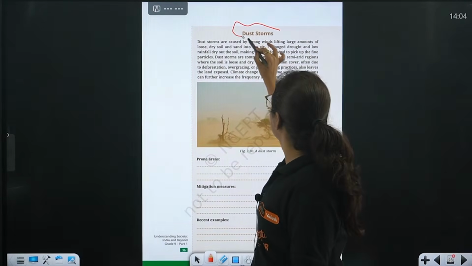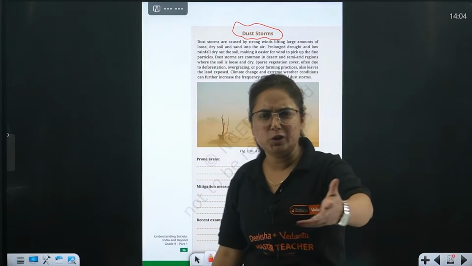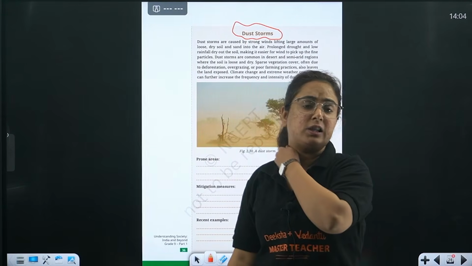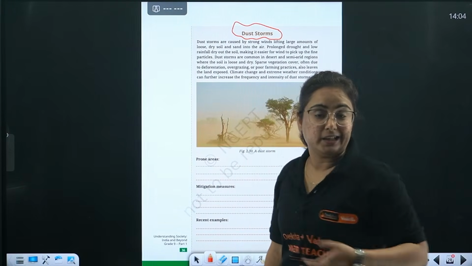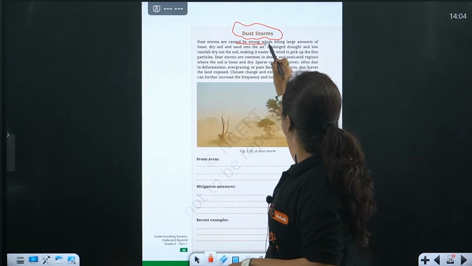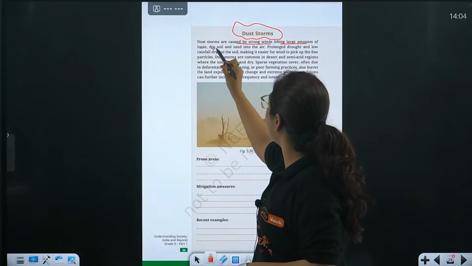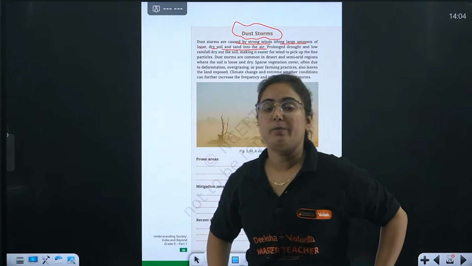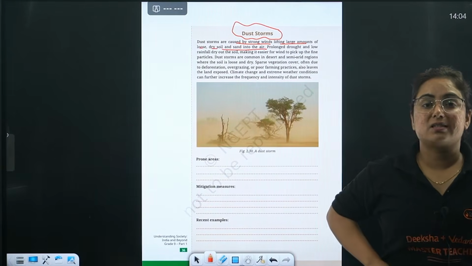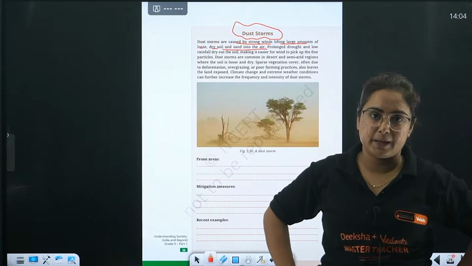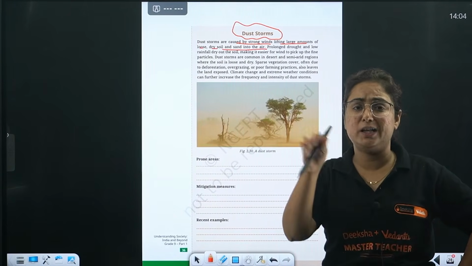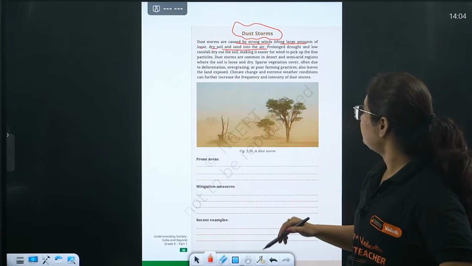And now here it is dust storms. Just around one or two months back, you might have heard news about the Delhi region, northern India, that so many dust storms were being sighted there. Now how are they caused? Beta, dust storms are caused by strong winds lifting large amounts of loose, dry soil and sand into the air. Actually, what happens is that before the rainy season, where there is scarce vegetation or the vegetation is quite dry, harsh winds blow at the end of the summer, causing what?